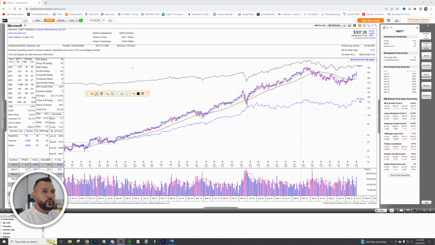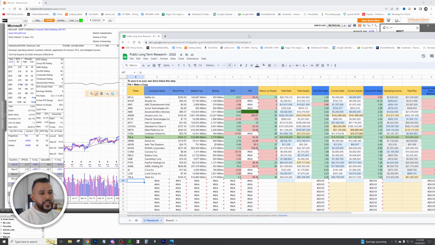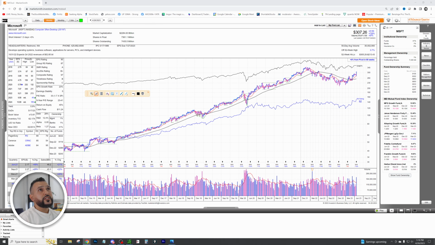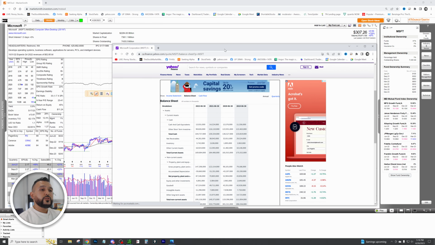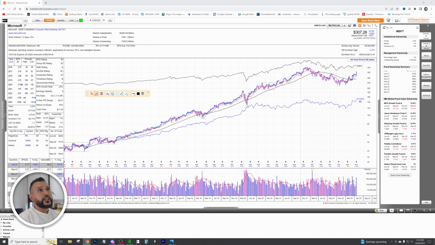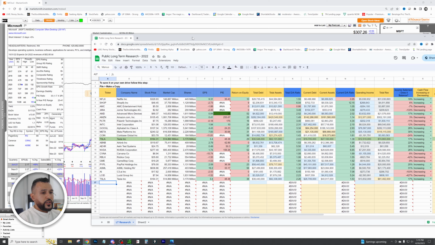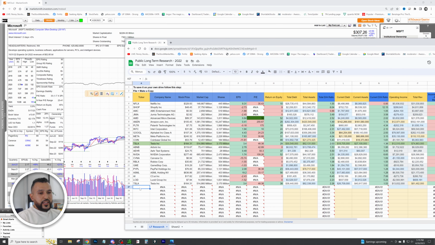I have my handy dandy MarketSmith tool. For those of you that don't know, I use MarketSmith almost every day that I want to research long term, and I also use it to see what stocks are breaking out so I can identify them and day trade them. I have my handy dandy Excel sheet right here. It's going to tell us if it's a pass or fail, and I also have Yahoo Finance that's going to break down the fundamentals and tell us whether this is something we want to invest in. All right, so with that said, let's go ahead and plug in the ticker here, Microsoft.